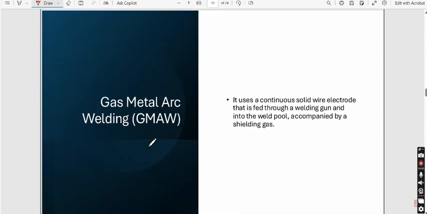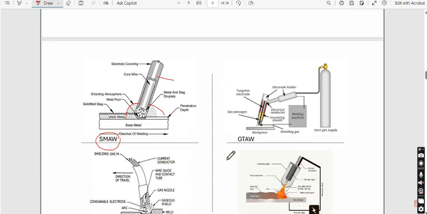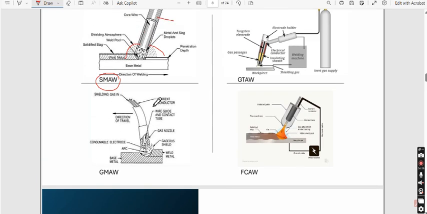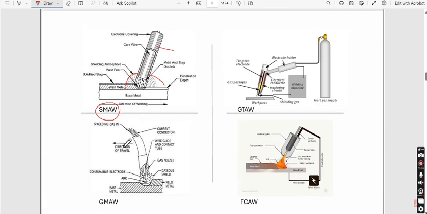Next is gas metal arc welding. It uses a continuous solid wire electrode that is fed through a welding gun into the weld pool, accompanied by a shielding gas. This is also pretty similar to shielded metal arc welding. Here the electrode is fed with the help of a gun, and the consumable electrode is also accompanied by a shielding gas which provides a shield over the welded region, and hence protects the welded area from contaminants.